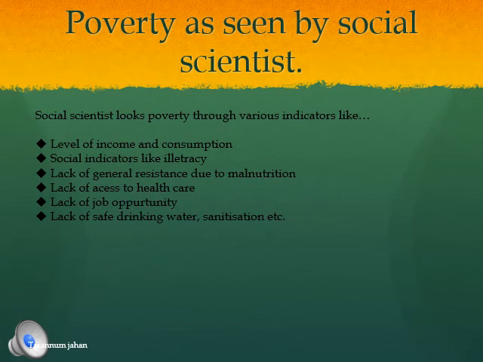Poverty as seen by the social scientist. So the social scientist looks at poverty through various indicators like the level of income and consumption, social indicators like illiteracy, lack of general resistance due to malnutrition, lack of access to health care, lack of job opportunity, and lack of safe drinking water, sanitation, etc. These are some of the various indicators through which the social scientist looks at why people are suffering from poverty.